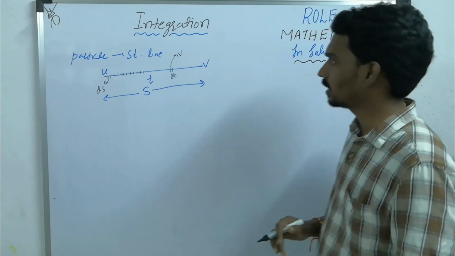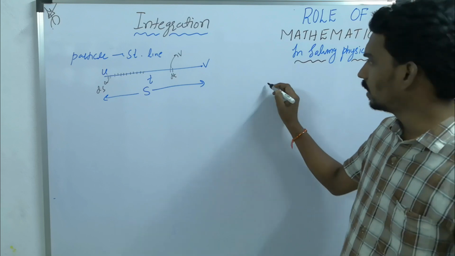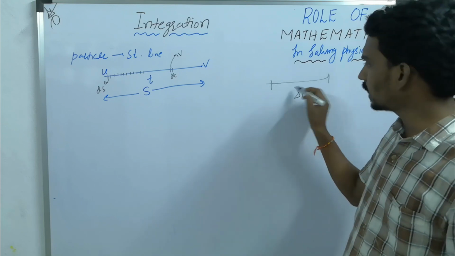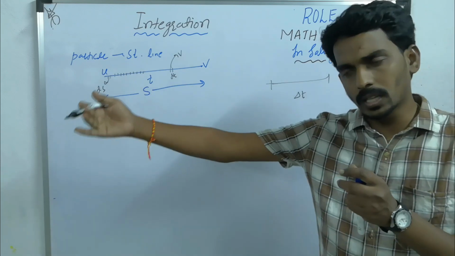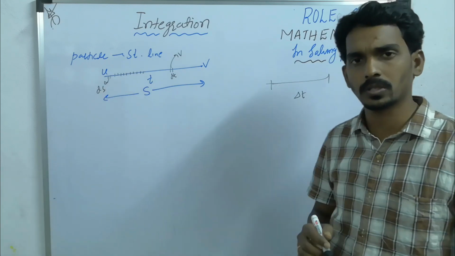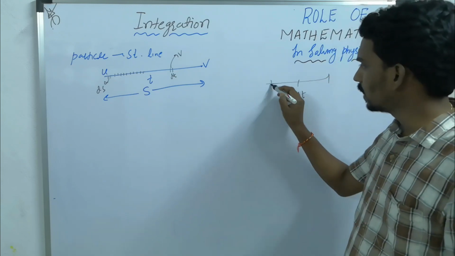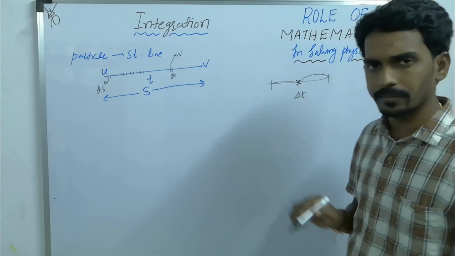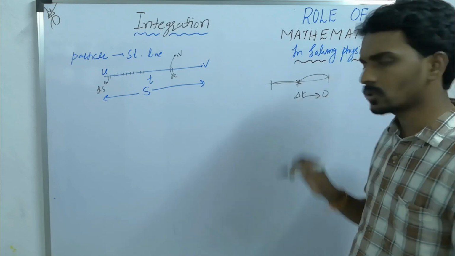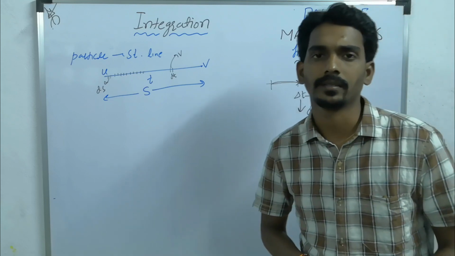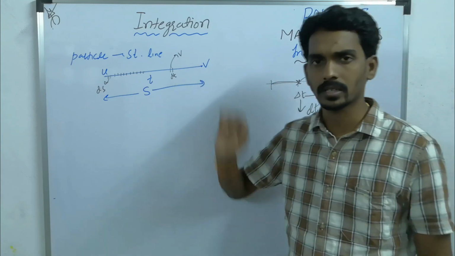You can understand it in this way also: between two instants, delta t. Delta means from one instant to another instant, one position to another position. But here we are talking about one instant, which means initial and final are both the same. That means delta t tends to 0, and then delta t we write as dt.